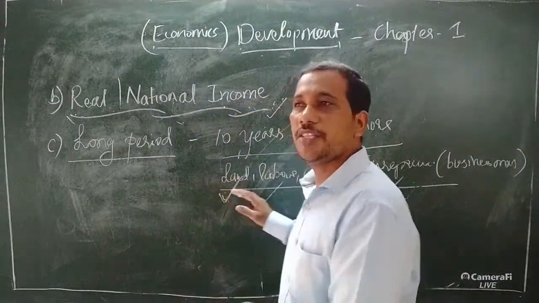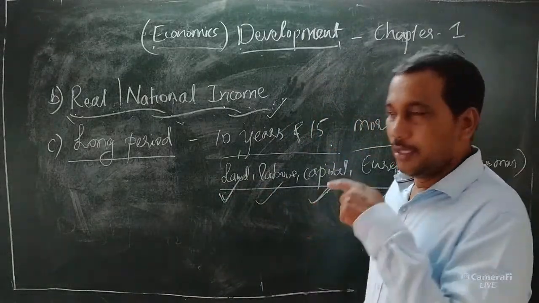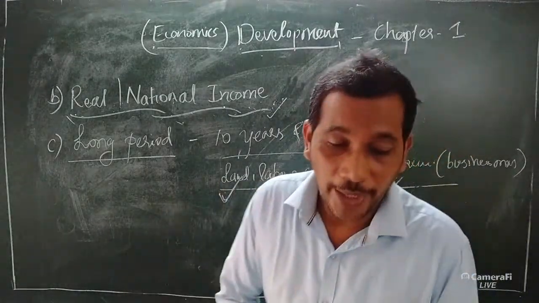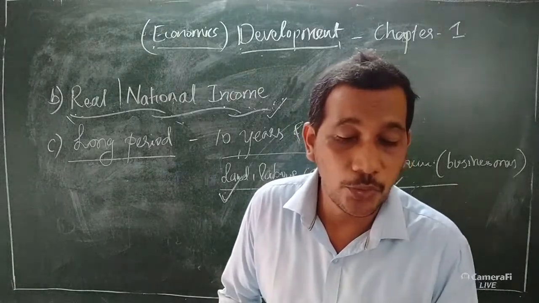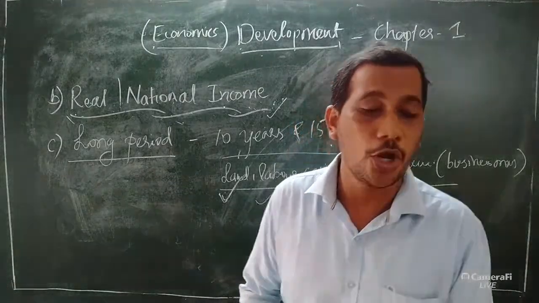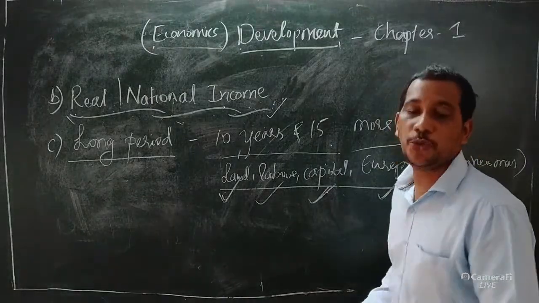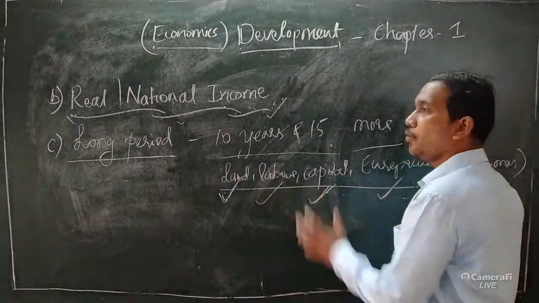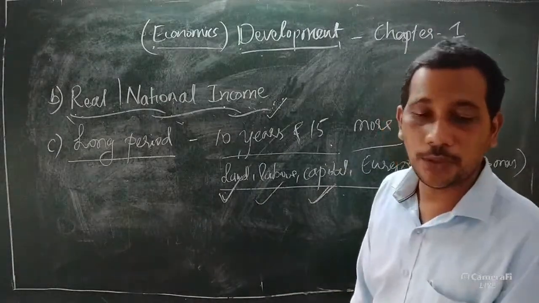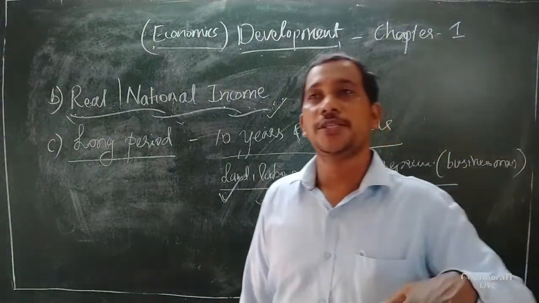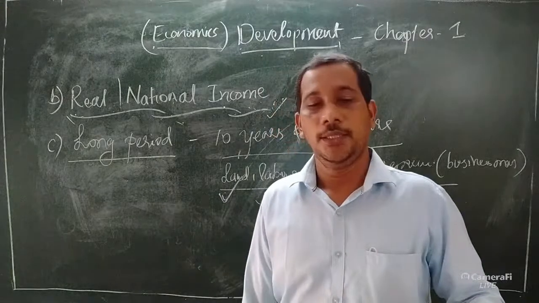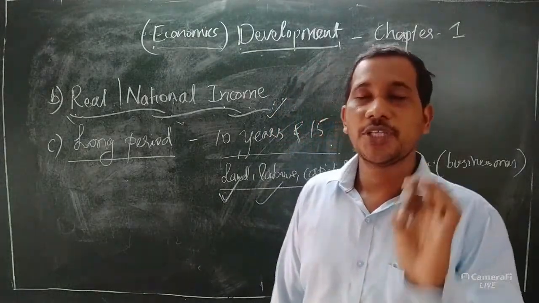Therefore the factors of production are important, along with goods and services, which should be continuous in order to bring about a sustained increase in income.